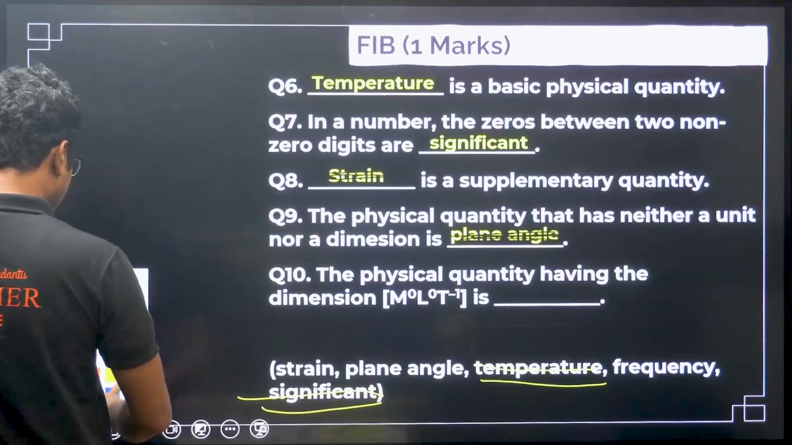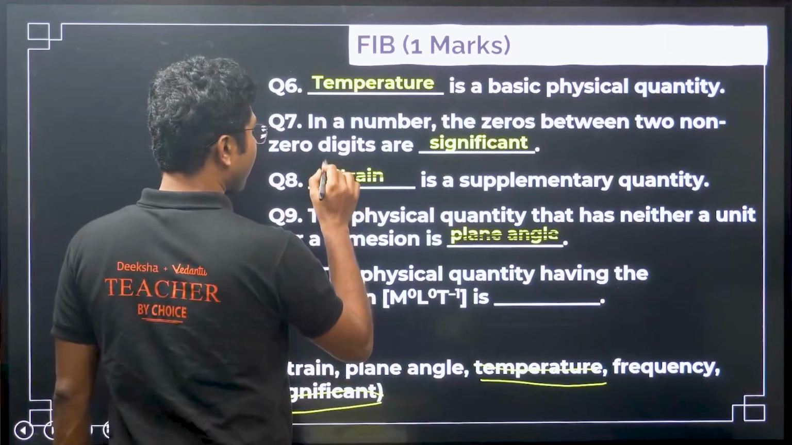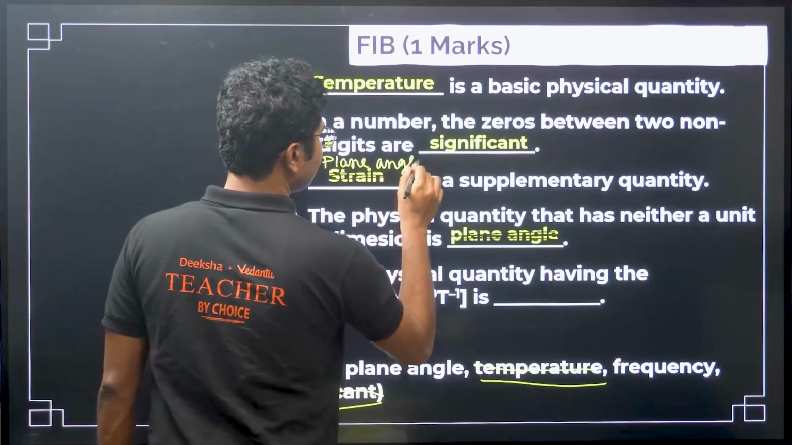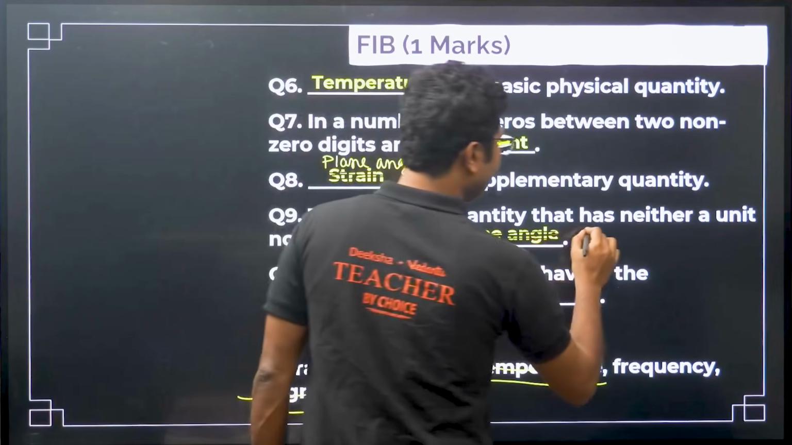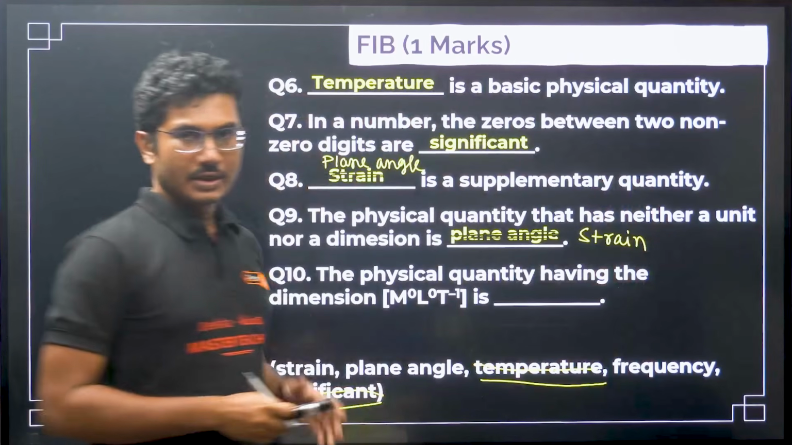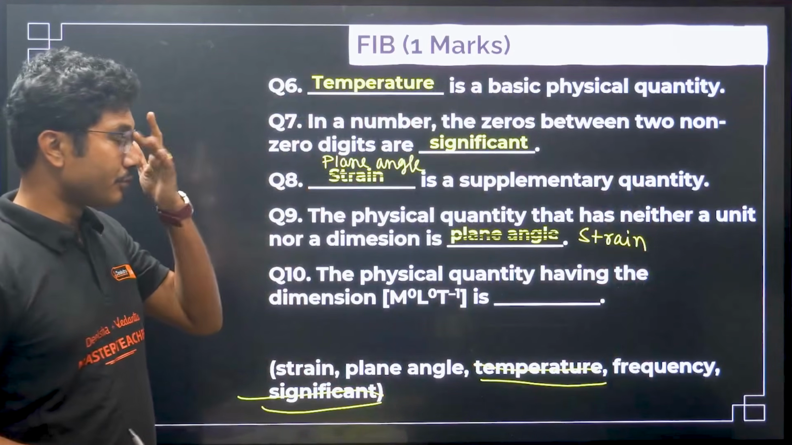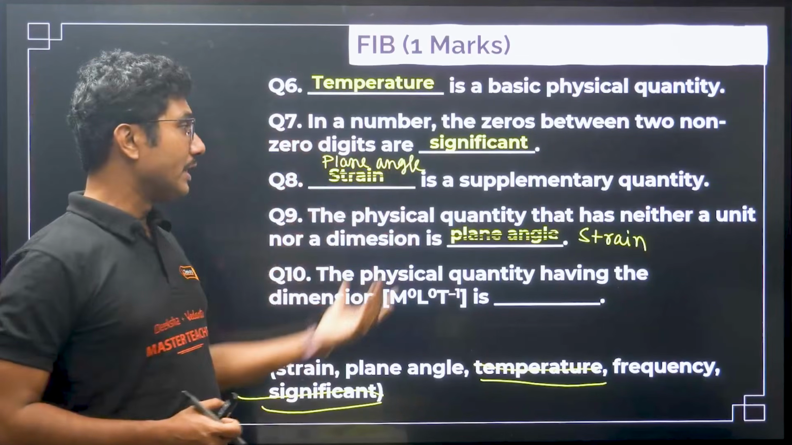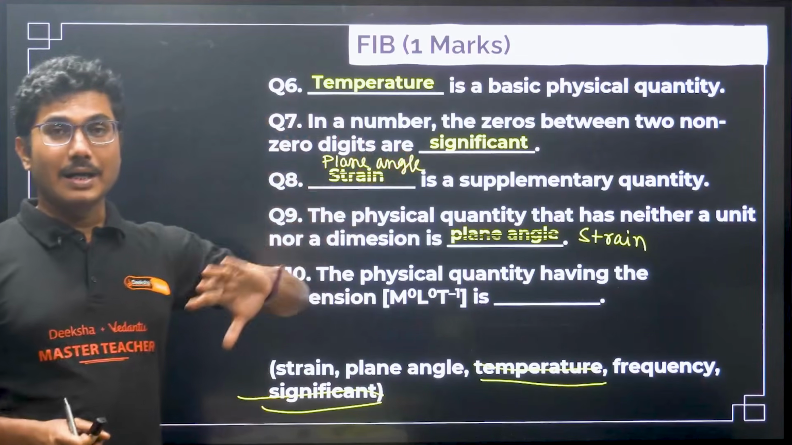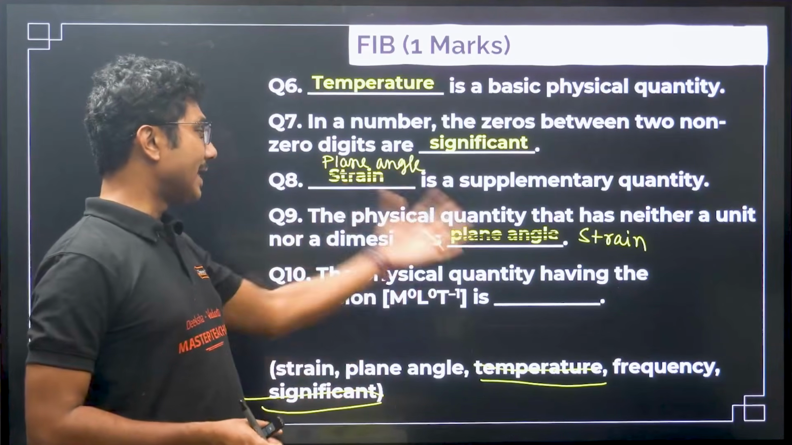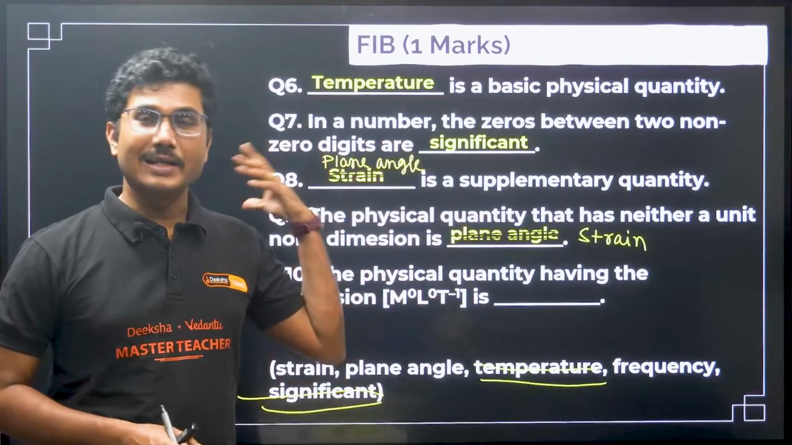So plane angle is a supplementary unit, okay, and strain does not have any units. Strain does not have any units. So be careful when answering such questions. As you can see, even though the question looks very simple, there are some chances that you make the same mistake as done over here. Strain is a dimensionless and unitless quantity.